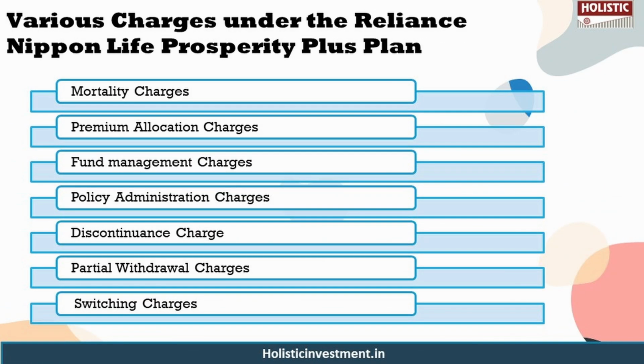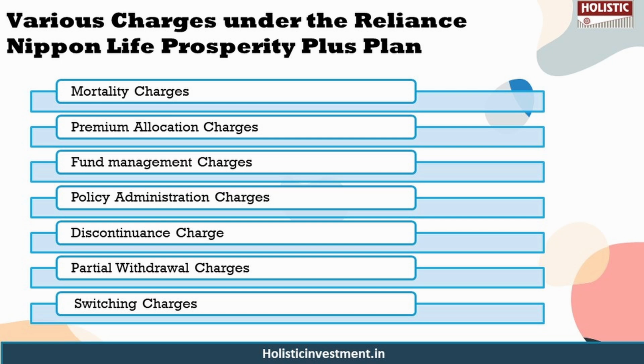Now let us take a look at the various charges present under this policy. There is no premium allocation charge, but there is a policy administration charge which will be deducted by cancelling units proportionately from each segregated fund at the beginning of each month. The charges are subject to a maximum of 500 rupees per month and 6,000 rupees per annum.